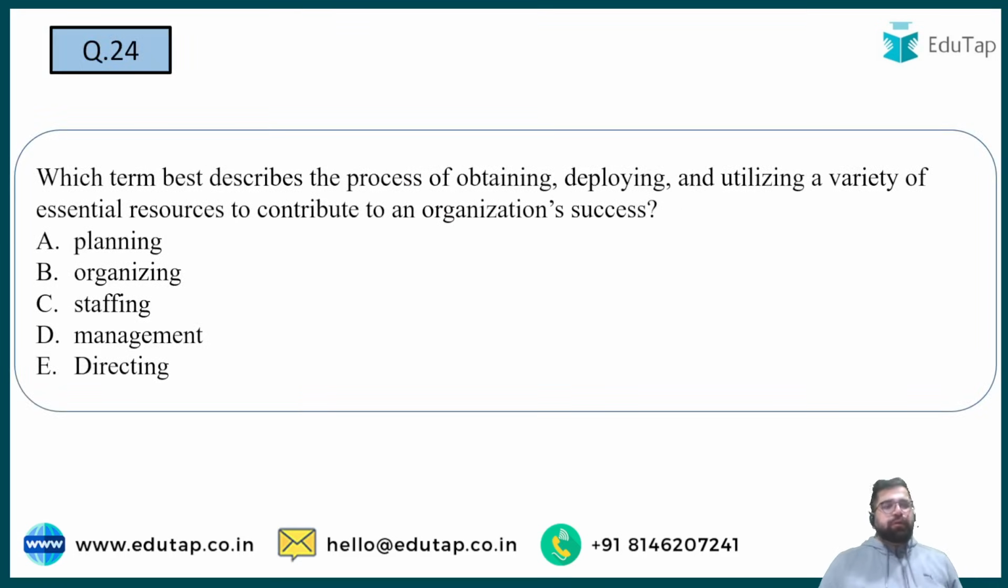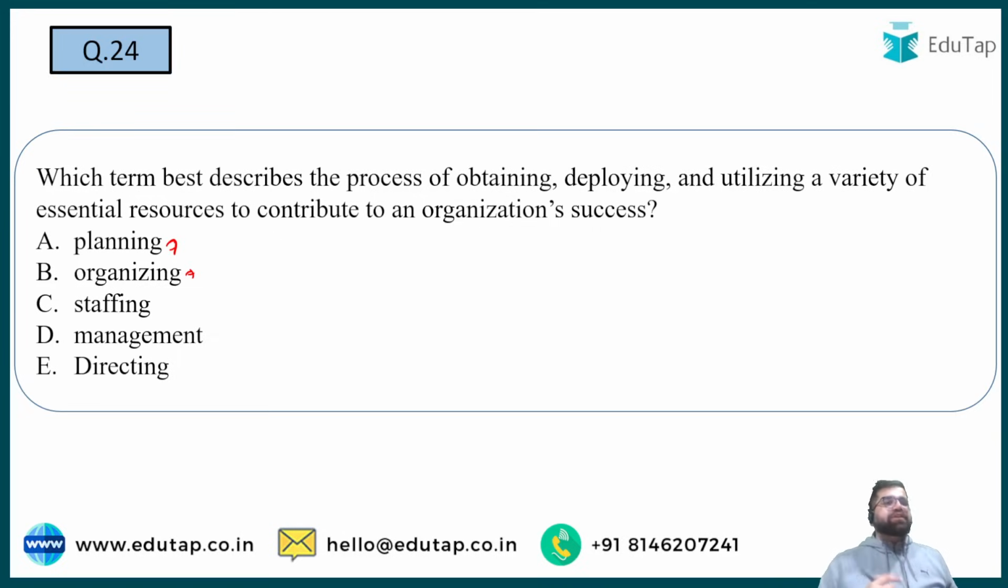Question number 24, a very basic question, but still I see many people will go wrong. Which term best describes the process of obtaining, deploying and utilizing the variety of essential resources to contribute in organizational sense? Planning, organizing, staffing, management or directing. See, planning basically means to decide what we have to do in the future. Organizing is allocation and mobilization of multiple resources. Staffing is putting the right person on the right job.